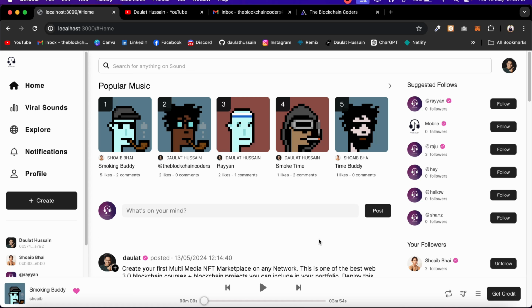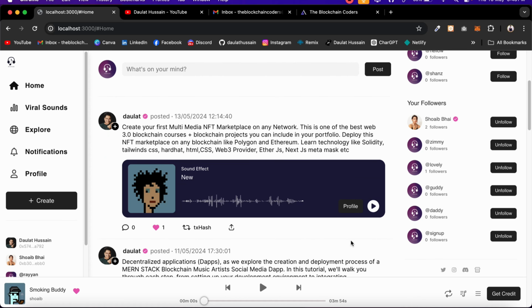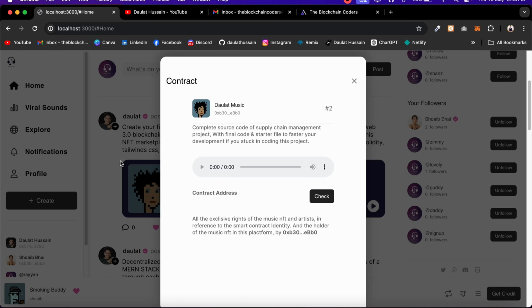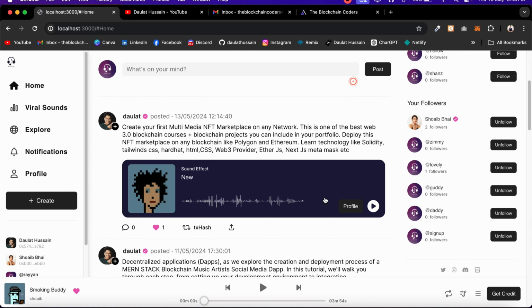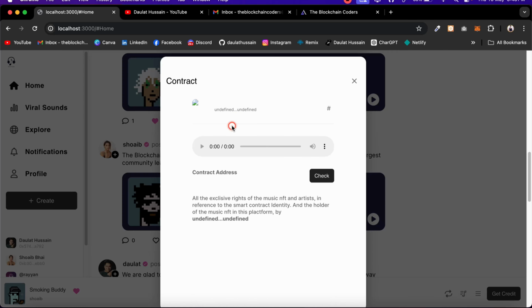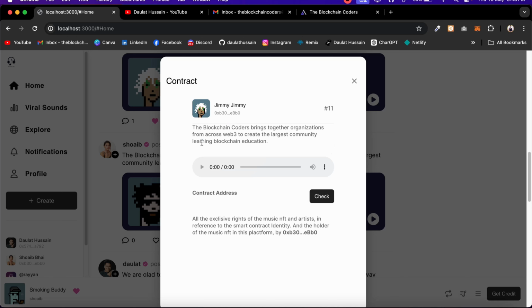And if you really want to start a business in DeFi, in the decentralized ecosystem, then this is the idea which you can take from this particular project, because this is a real world project. You can simply check what we have created in the contract. You can simply click and get the details about this music, which is stored in the decentralized ecosystem inside the smart contract, and that's what we are fetching.